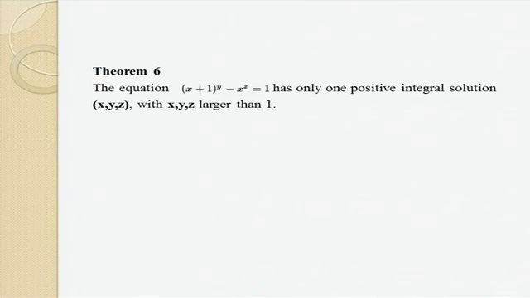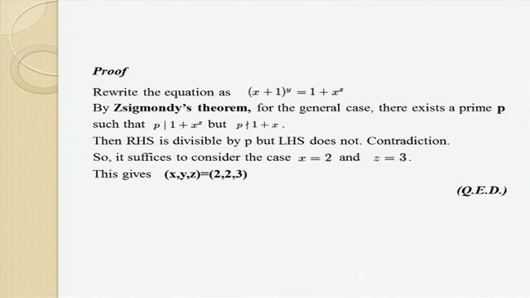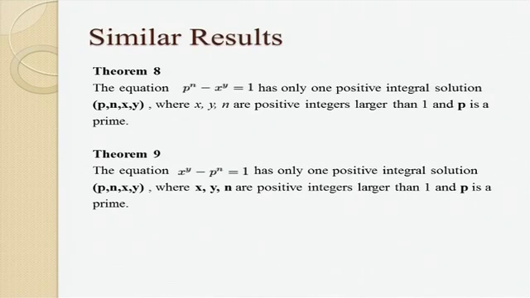So in theorem 6, this is an unproved case in stage 1. I can obtain the proof easily by Zsigmondy's theorem. Firstly, for the general cases, there must exist a prime p such that p divides 1 plus x to the power sz, but not 1 plus x. So the left-hand side is not divisible by p, but the right-hand side is. So, contradiction. We only need to check the case of x equal to 2 and z equal to 3. And some similar results can be obtained in theorem 8 and theorem 9.